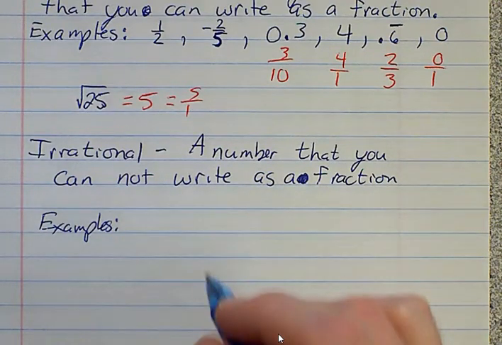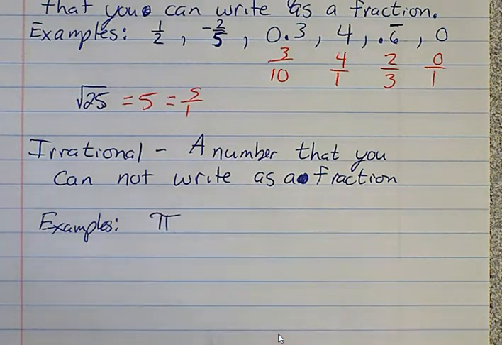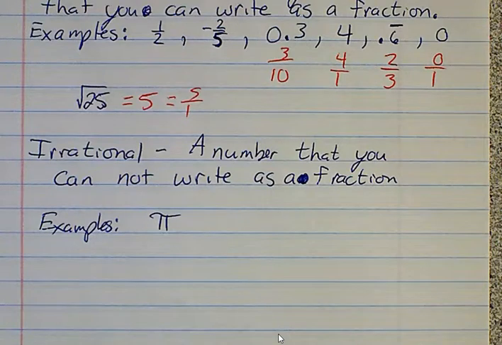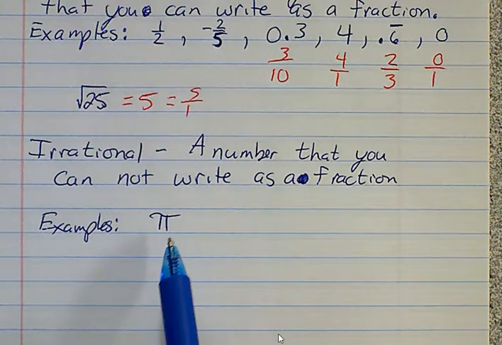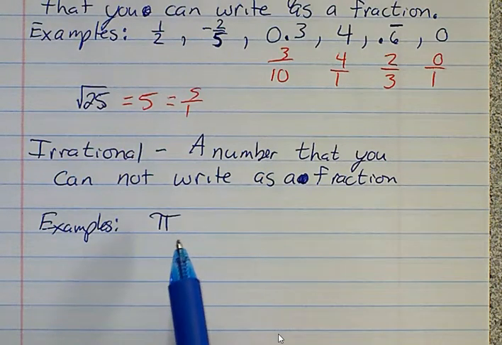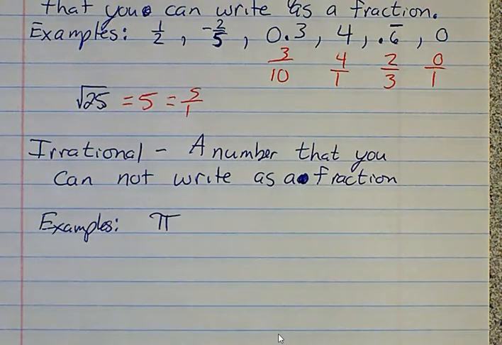All right, first one is staring right at you. That's pi. Now, I know somebody's thinking, well, we use 22 over 7 for pi, right? Well, that's close. That's as close as we can get it on like a regular number. It changes after the 3.14. So it's close to pi, but it's not. Pi goes on and on forever, and it doesn't repeat. And since it doesn't repeat, it doesn't fit in that category. So pi is one of those numbers that is irrational.